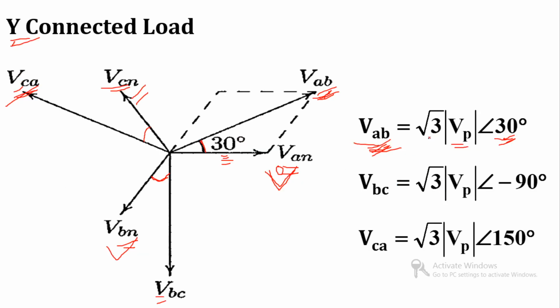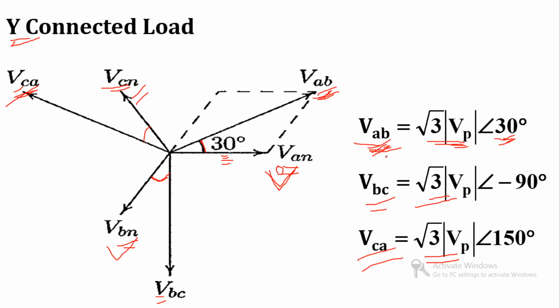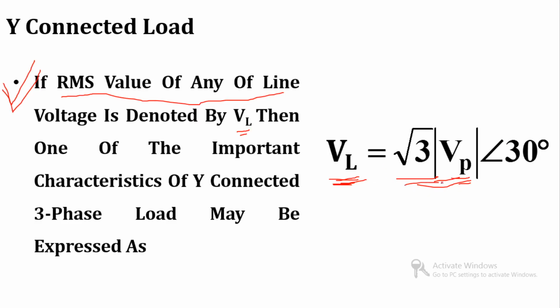Line voltage VCA is equal to root 3 times of phase voltage. So that second conclusion is line voltage is equal to root 3 times of phase voltage. This equation we already know, but here is the proof that line voltage is root 3 times of their phase voltage. So this is the second conclusion for star connected load.